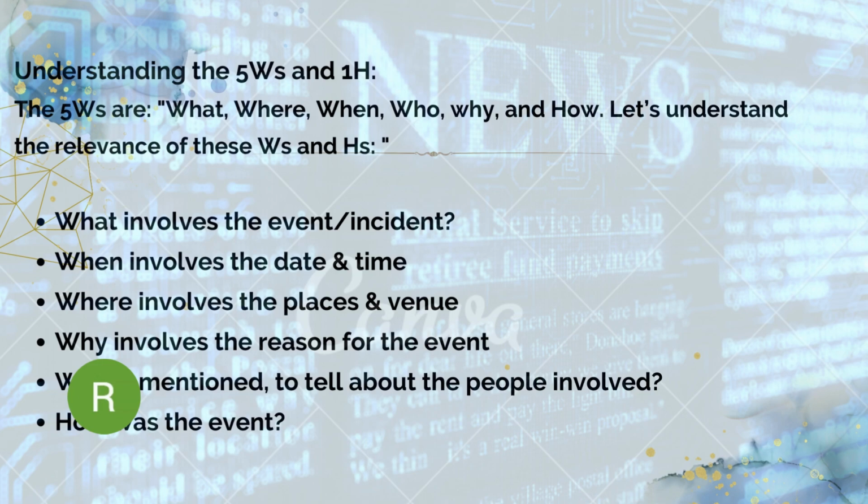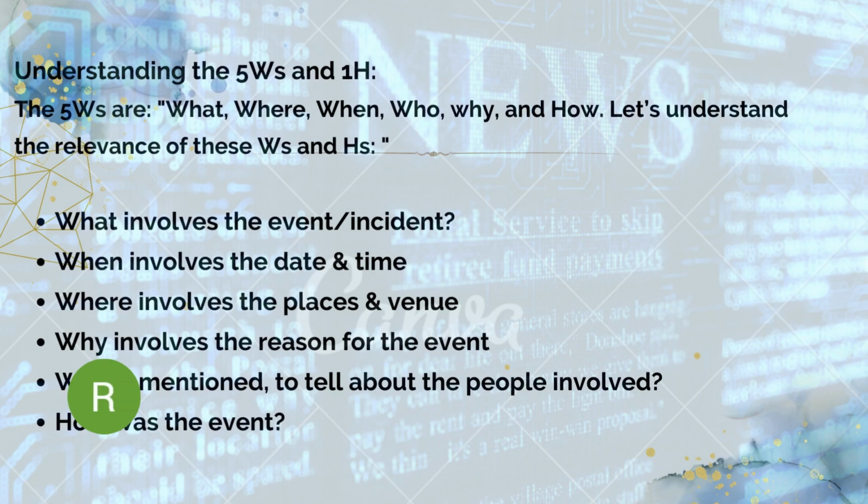What is meant by 5 W's? The 5 W's are what, where, when, who, and why. And H means how. Let's look into the importance of these in newspaper reporting.